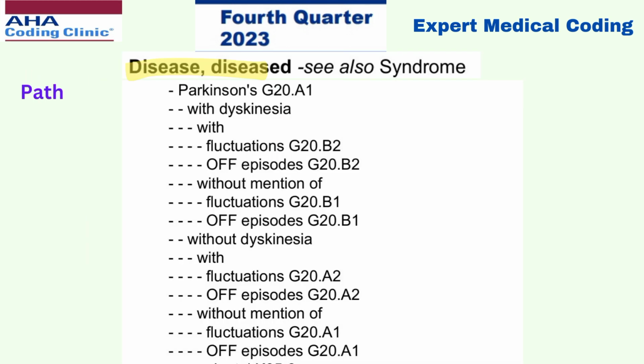Let's go to the index and search for the path. Go to the main term disease, under the subterm Parkinson's, and here the patient doesn't have any fluctuations, so we have to take it as without mention of fluctuations, and the code here will be G20.B1. Now let's go to the next scenario.